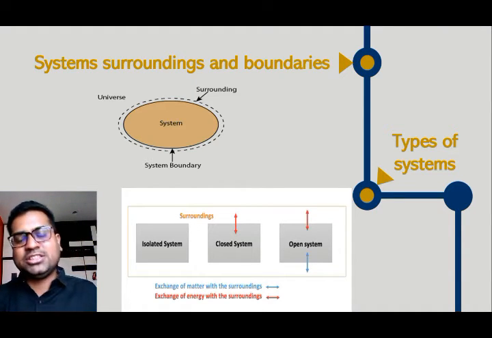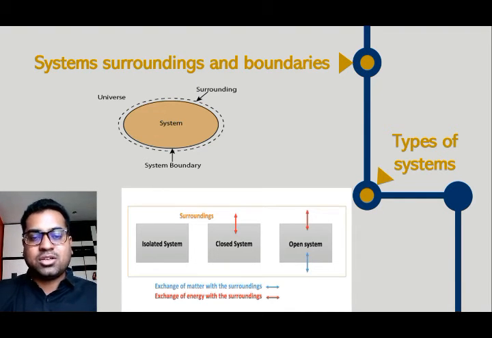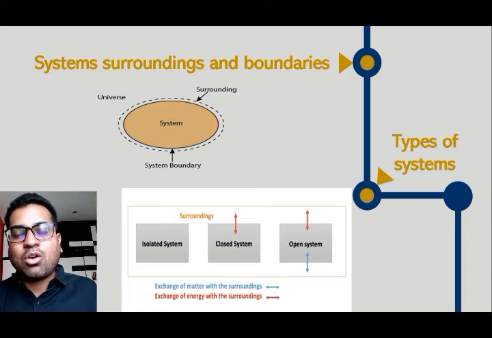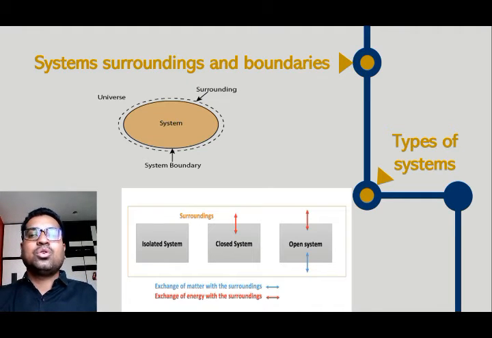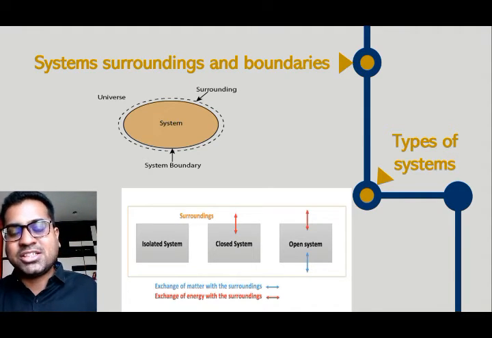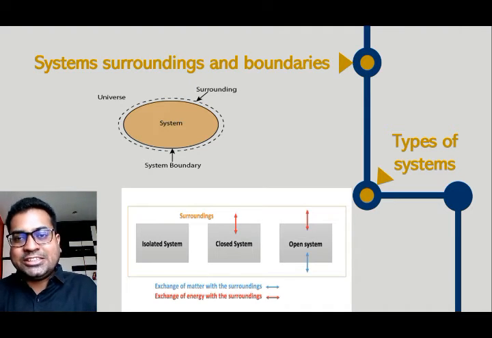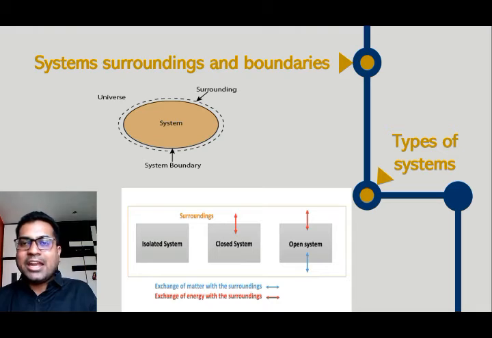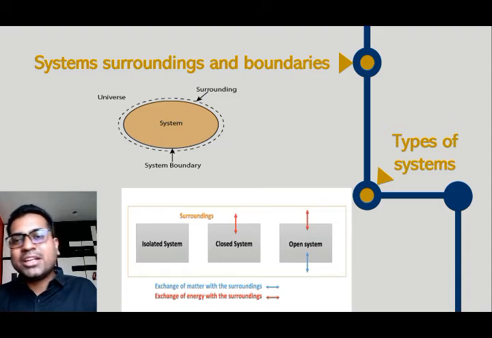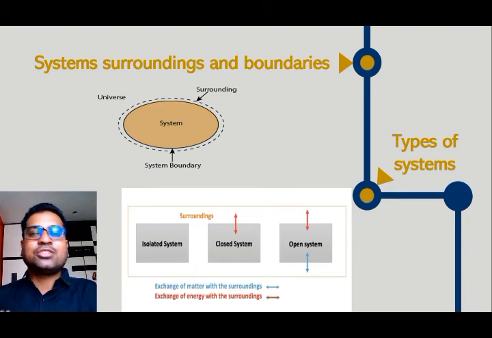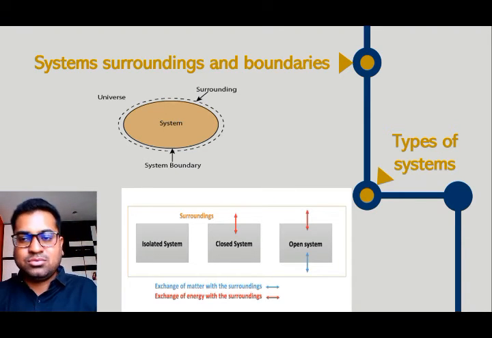Next, isolated system. If the boundaries of a system are rigid, for example a thermoflask, there will be no motion of the boundaries, so you cannot transfer work to the system. The walls of the thermoflask are insulated, so there will be no heat interaction. Also, it is a completely closed system, so there will be no mass interaction. Mass interaction, work interaction and heat interaction are all restricted. Neither mass nor energy can transfer, and such a system is called an isolated system. Always remember, the properties of such an isolated system remain constant throughout the time interval.